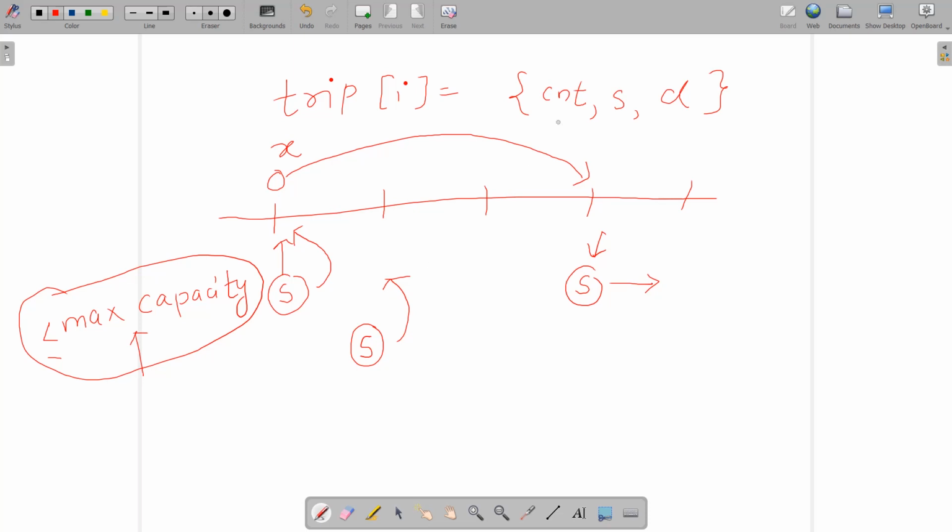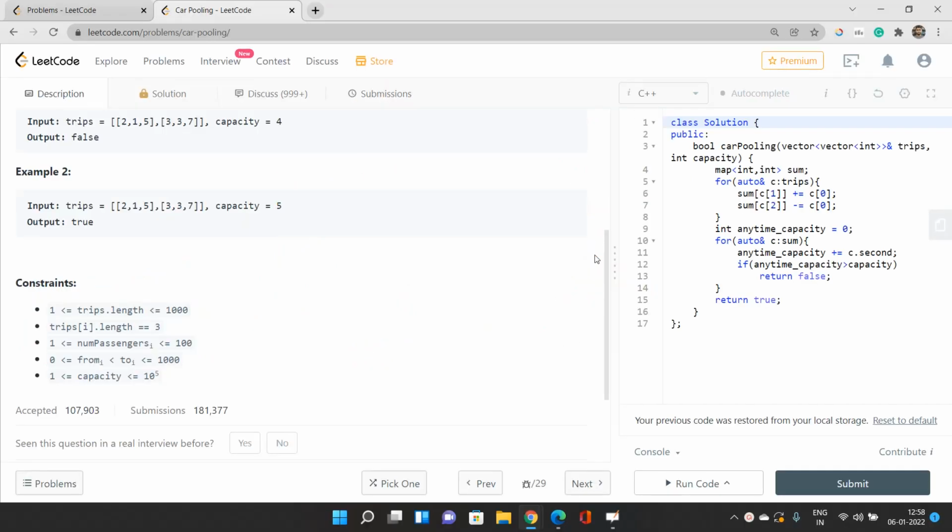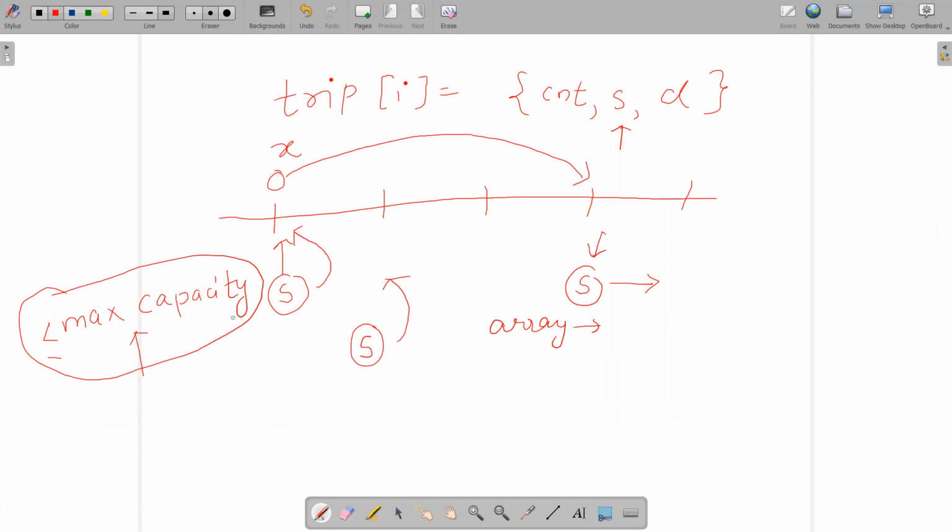What we are going to do is, since at this coordinate s passengers are going to enter, we will maintain an array of maximum size. Since the positions in trips[i] vary up to 1000, the maximum array size would be 1001, covering all positions from 0 to 1000, both inclusive.